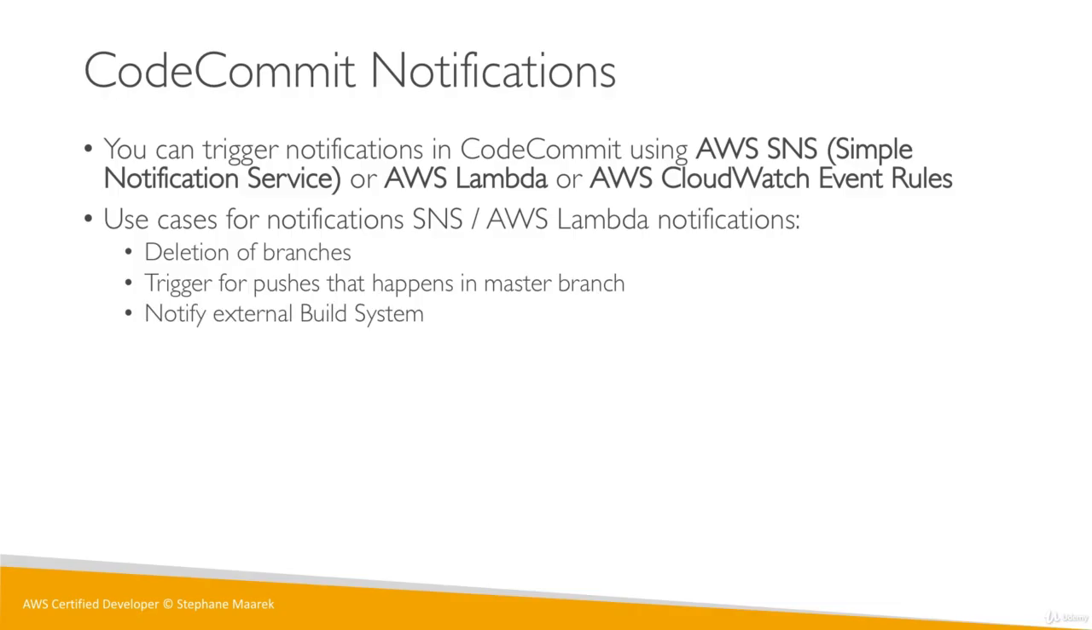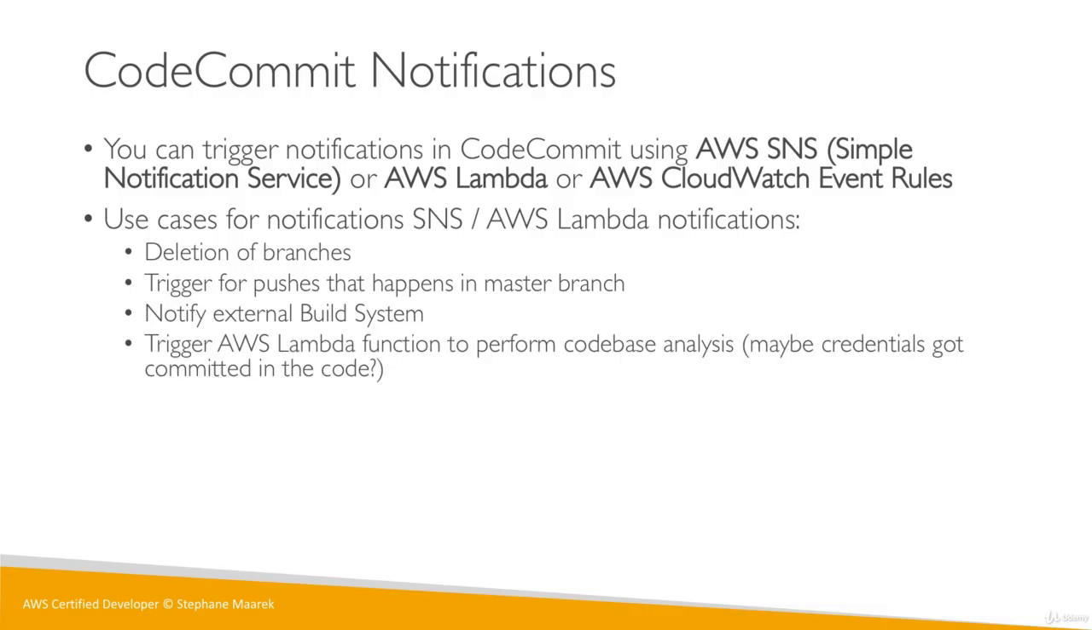You can notify an external build system, and you can trigger an AWS Lambda function, and that function can literally perform code-based analysis to see if, by mistake, someone committed AWS credentials in the code, or any credentials at all, and pick that up right away. So anytime something happens to the code, basically think about it: every time someone adds stuff to the code, you can integrate with SNS and AWS Lambda.